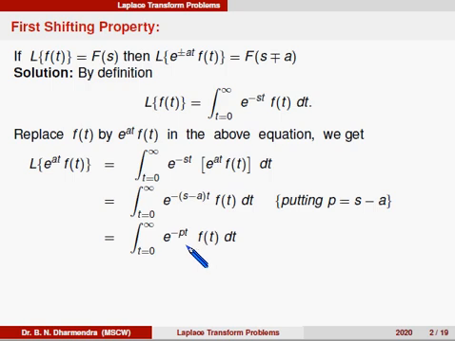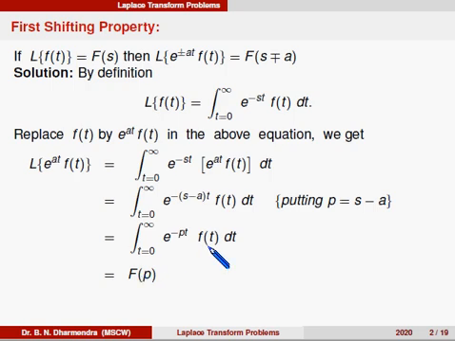When you integrate with respect to t, it should appear as a function of p, instead of a function of s as in the earlier class. So it can be written as F of p.